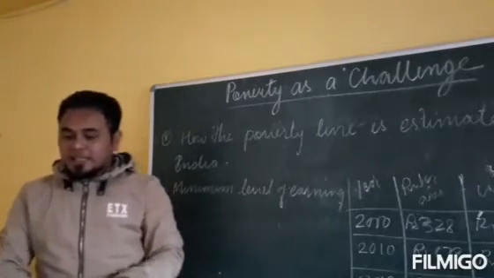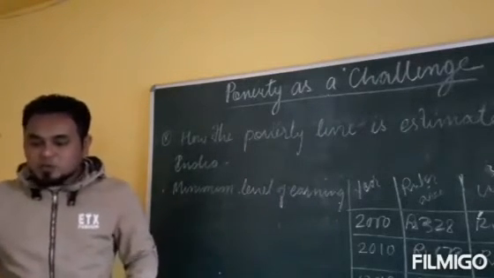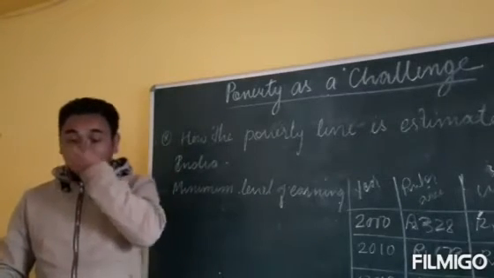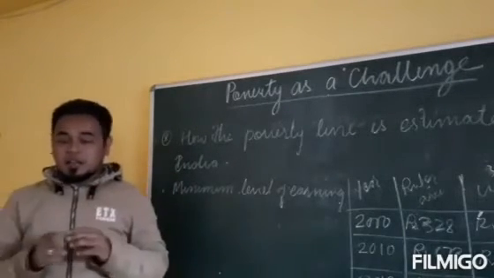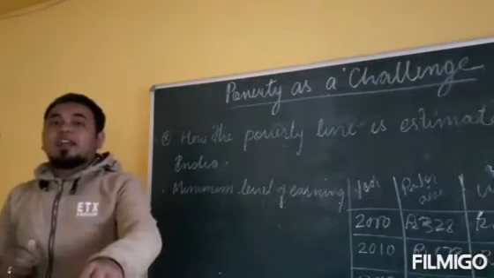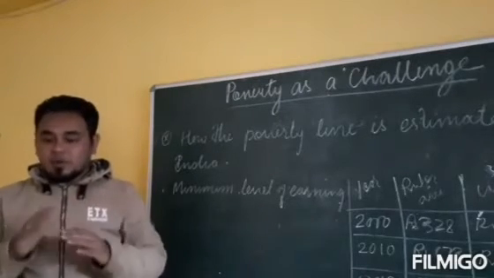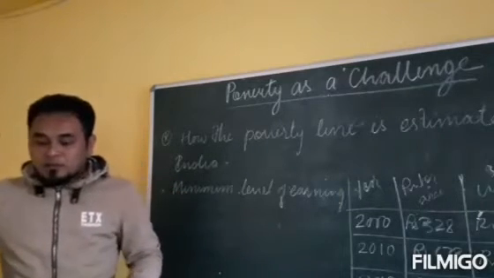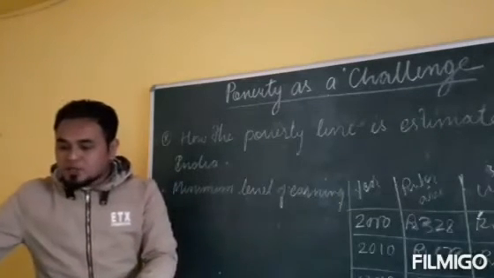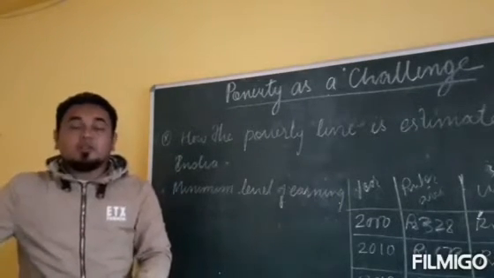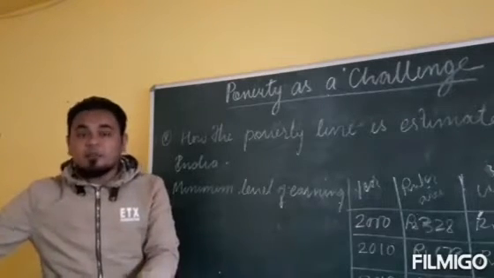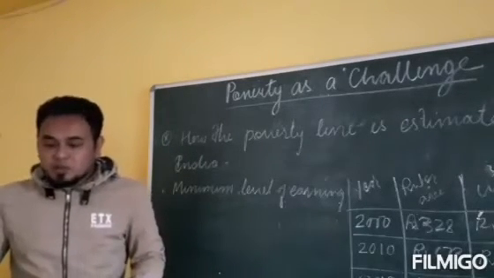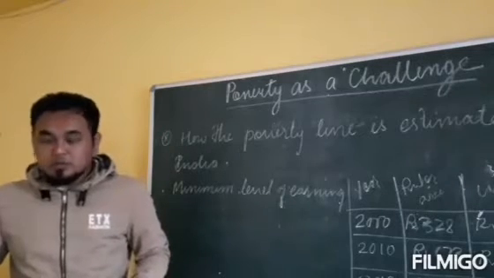So the poverty line is an imaginary line used by any country to determine the level of poverty in the country. It varies from time to time, place to place and country to country.